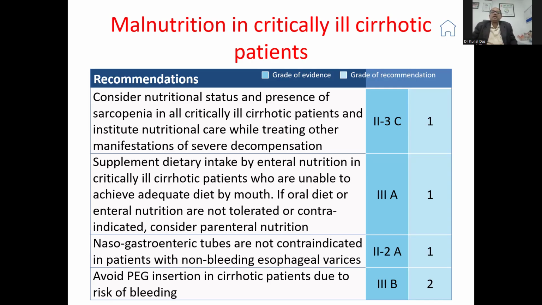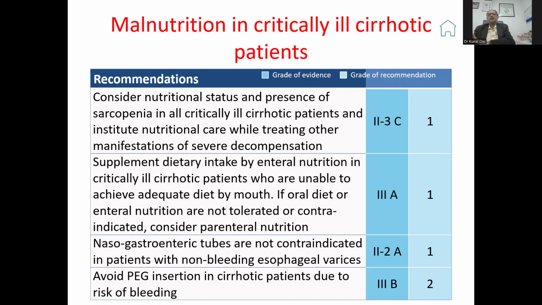Because in many cases of alcoholic liver disease, patients need 3000 kilocalories. Also, many times we ask our dietitians to actually map the intake, because on the rounds we may say 2000 kilocalories or 3000 kilocalories, but sometimes we have to assess whether the patient is able to take it or not. That is very important, very important. Sometimes we have to do a dietary audit. I recommend it when I see that the patient is not able to take it, because then we have to plan to supplement it with parenteral nutrition.